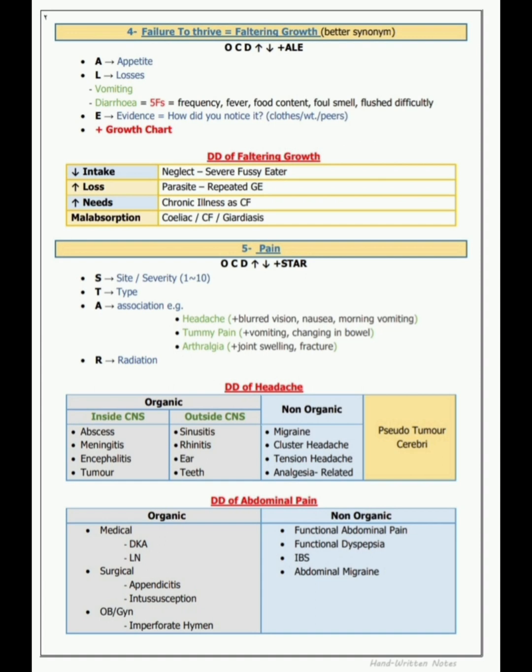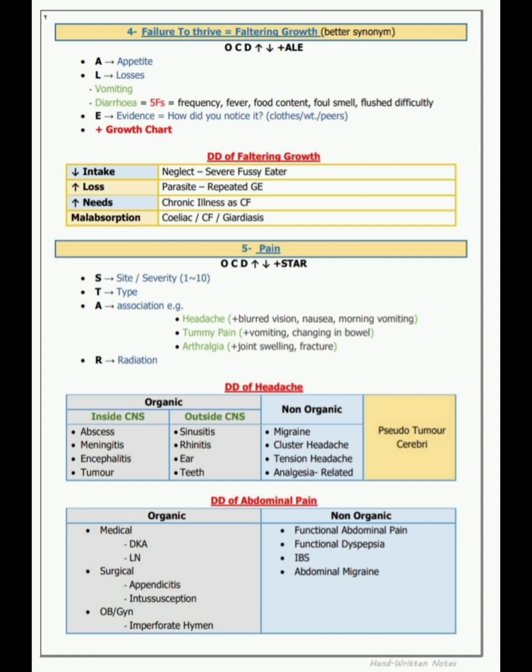A is association. The pain is associated with headache. If headache, then we'll ask plus blurred vision, nausea, morning vomiting, because morning vomiting suggests brain tumor, we know. Tummy pain plus vomiting, change in bowel habit. Arthralgia plus joint swelling and fracture, we'll ask. Plus R for radiation: is the pain localized or radiated to the other side or not, we'll exclude. Now DD of headache. Someone complaining of headache, what are the DDs?